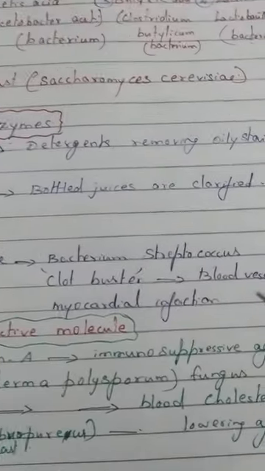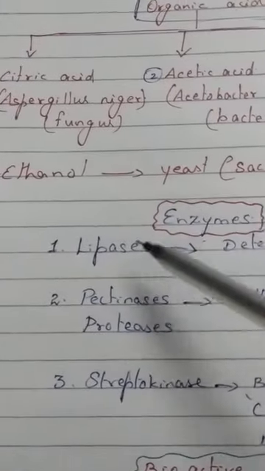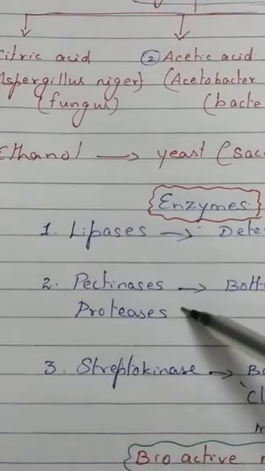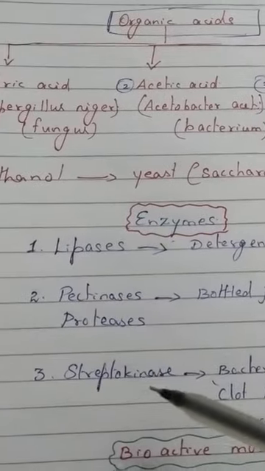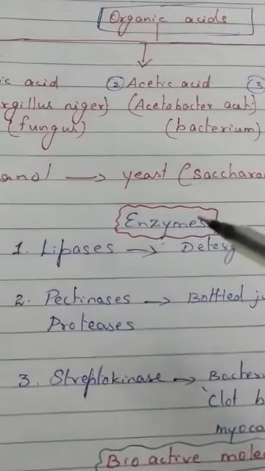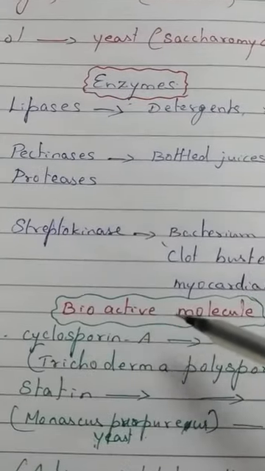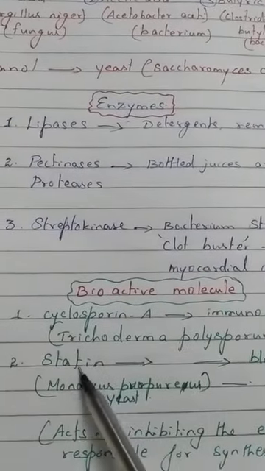So, enzymes like lipases, pectinases, proteases, and streptokinase are used. All these enzymes are prepared from microorganisms. Next, bioactive molecules. Bioactive molecules like cyclosporin A and statin. These two are prepared from two different microbes.